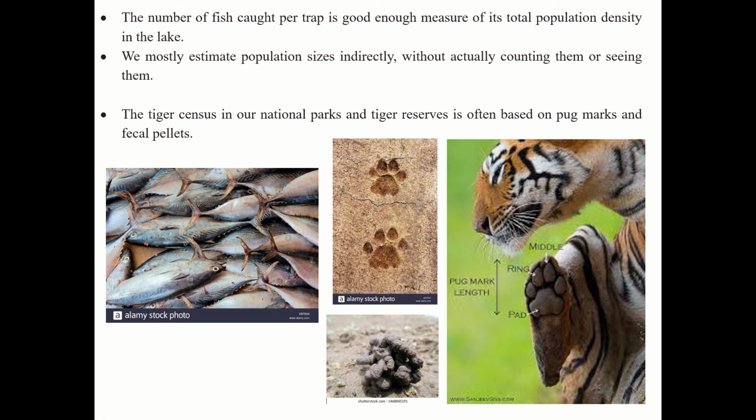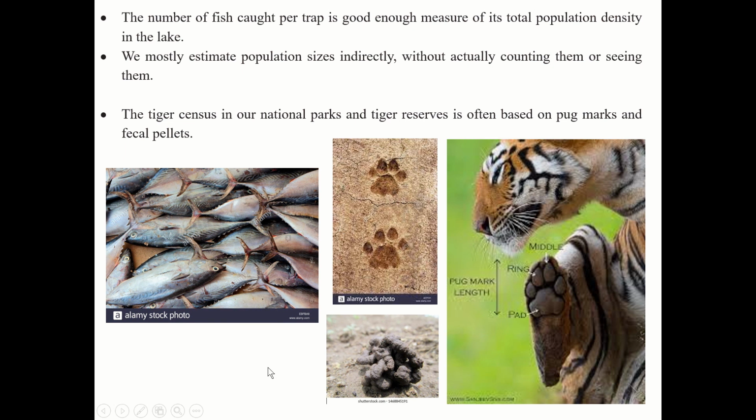So we cannot count individual tigers because you don't know where they will be in the very deep forest. Okay, so they conduct the tiger census based on their pug marks. Now this is the pug and these are the pug marks, their imprints, pug marks and fecal pellets, the fecal discharge. So depending on them, they count the tiger population.